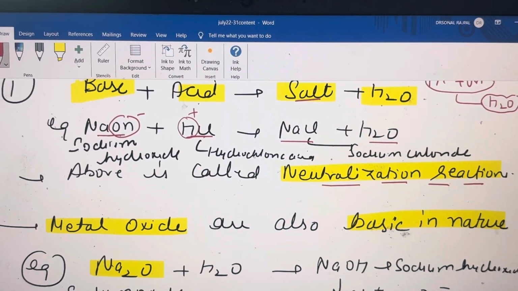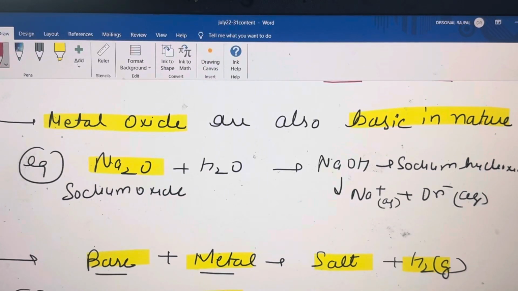And students, whatever metal oxides there are, they will also act as bases. They have all the basic properties. That's why a metal oxide, which will act like a base, when it dissolves in water, will produce sodium hydroxide, which is a base, and this sodium hydroxide dissociates in water to give sodium ions and OH negative ions. So students, whatever the metal oxide is, it has basic properties, and to prove this we have shown that when you put sodium oxide in water, it will produce sodium hydroxide, which is a base.